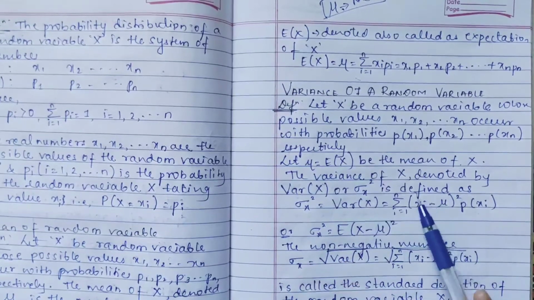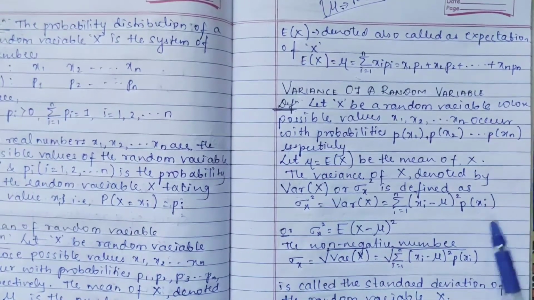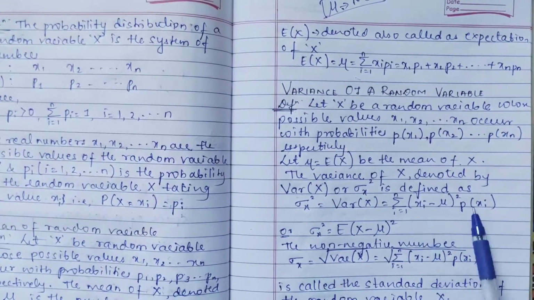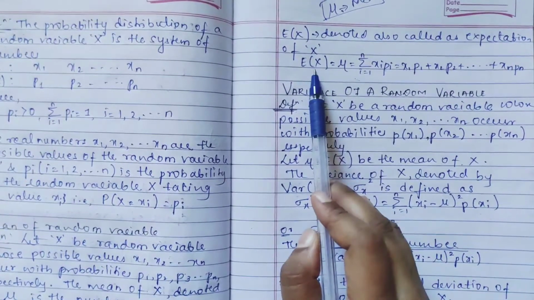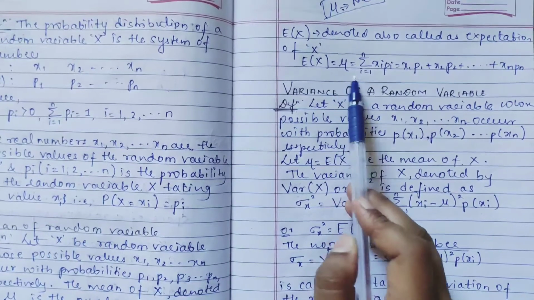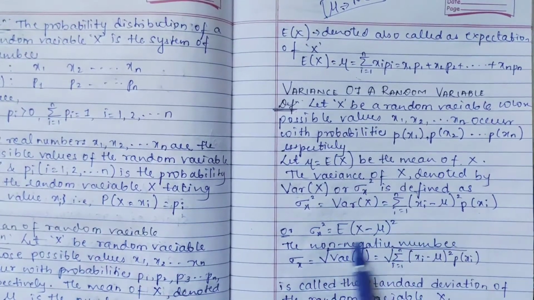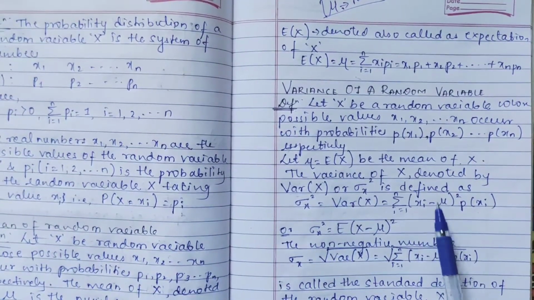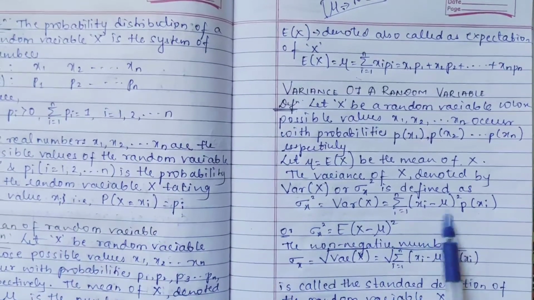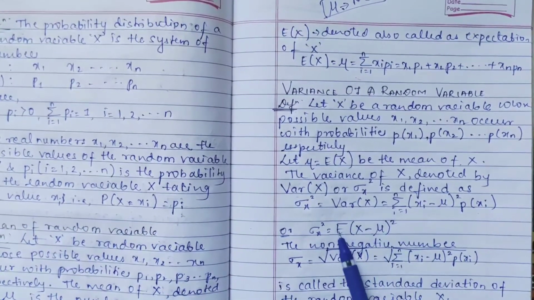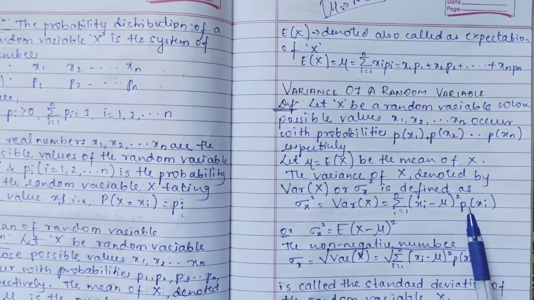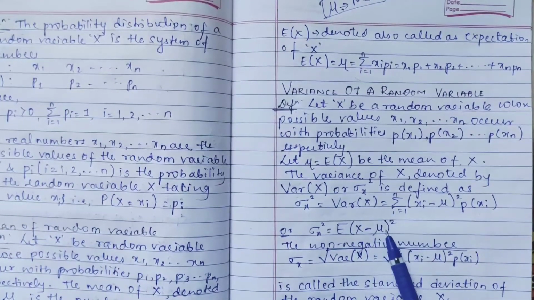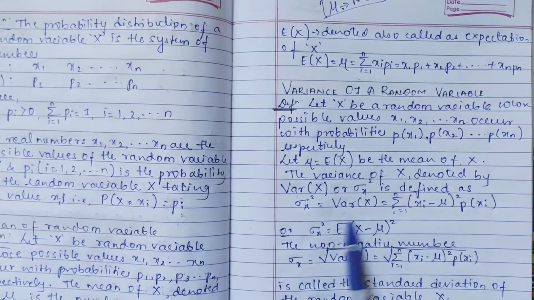Because summation i equal to 1 to n of xi into p of xi is nothing but E of X, you can write it like this.